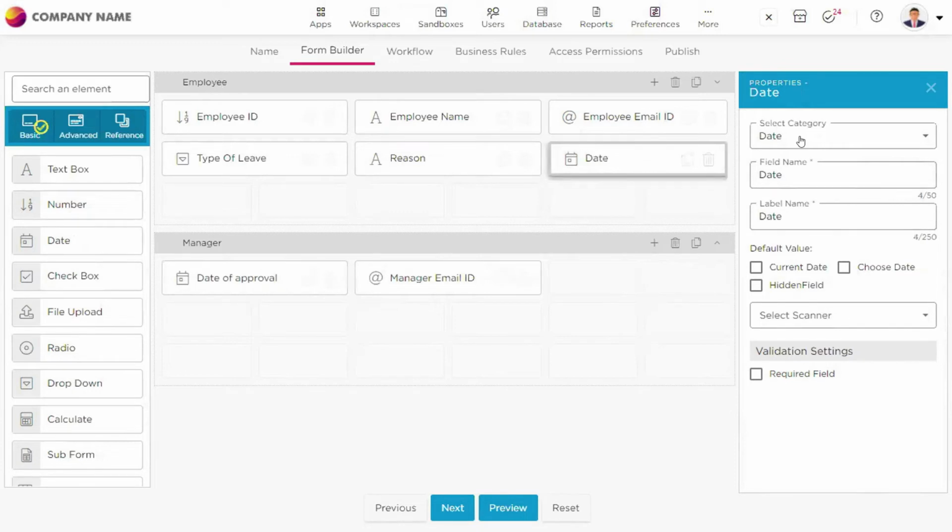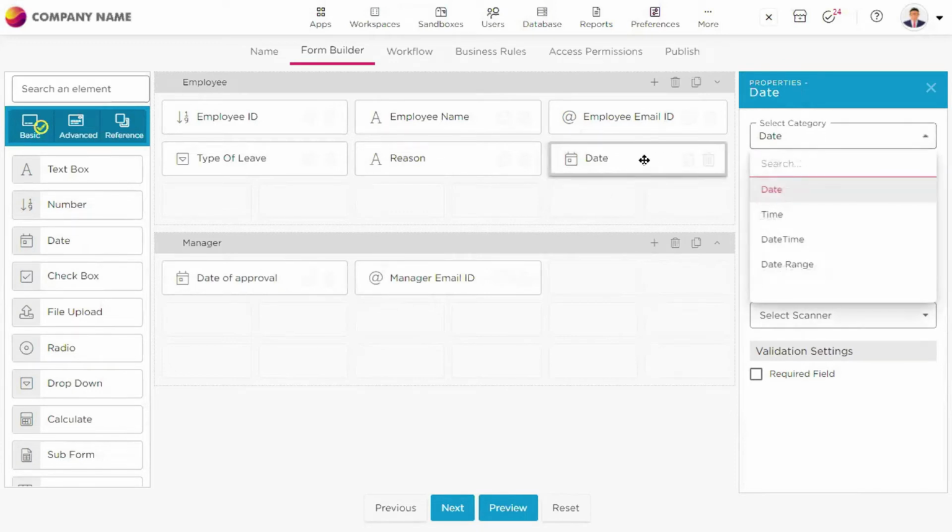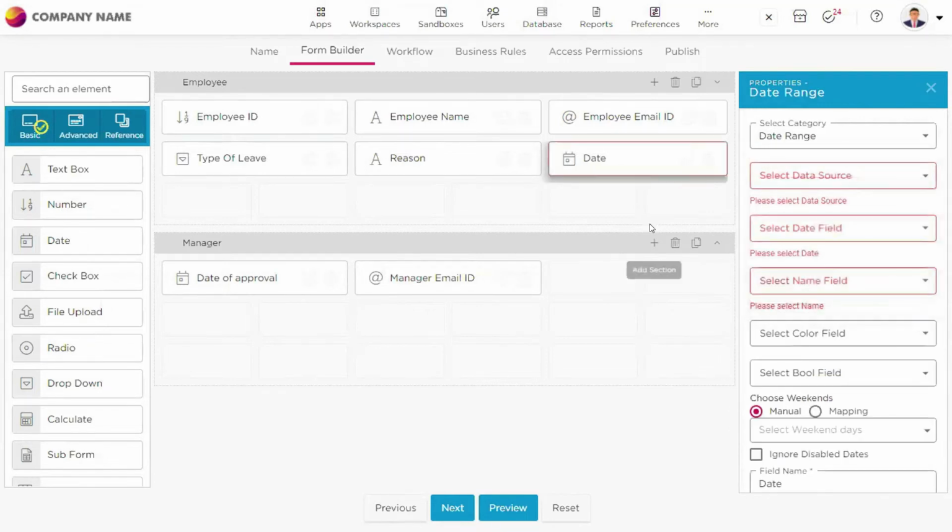In the date field, there are different things we can set, whether you want to capture only the date, or the time, or date time, or any date range. Maybe he's applying for a leave from a certain date to a certain date.